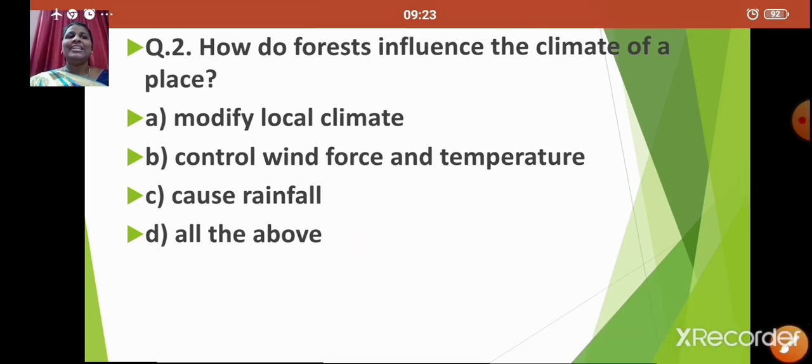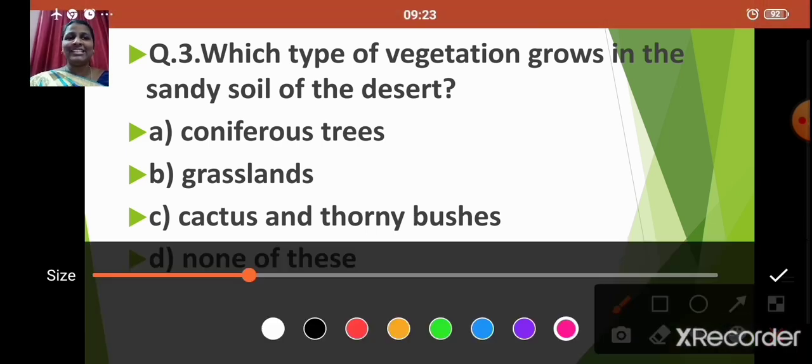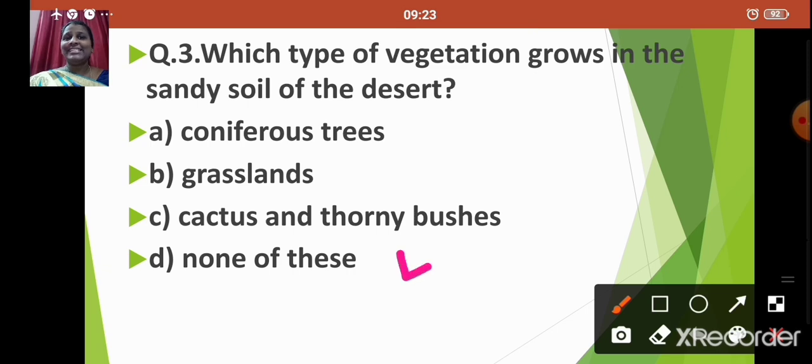Very good. Now let us move on to the next question. Which type of vegetation grows in the sandy soil of the desert? Option A, coniferous trees. Option B, grasslands. Option C, cactus and thorny bushes. Option D, none of these. Yes, which is the correct one? Yes, it is option D, none of these.